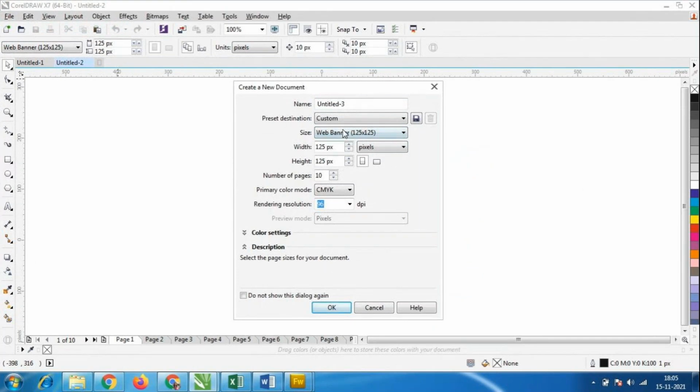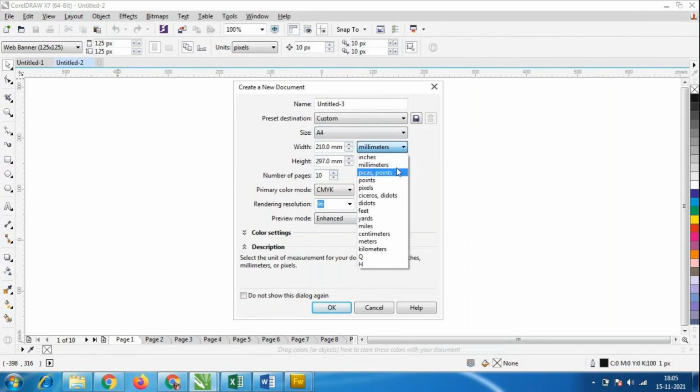I'll go to just the normal A4 size. The width is 210, the height is 297, and we have inches, millimeters, pixels, centimeters. All these options are there, even miles and kilometers. If we give it in inches, it comes to 8 by 11.